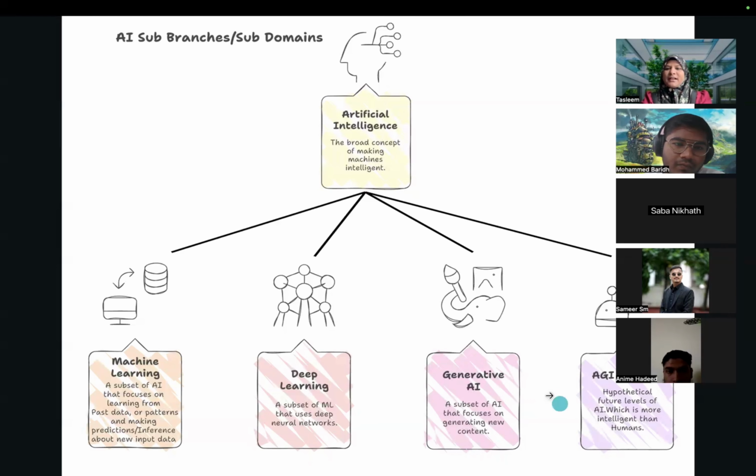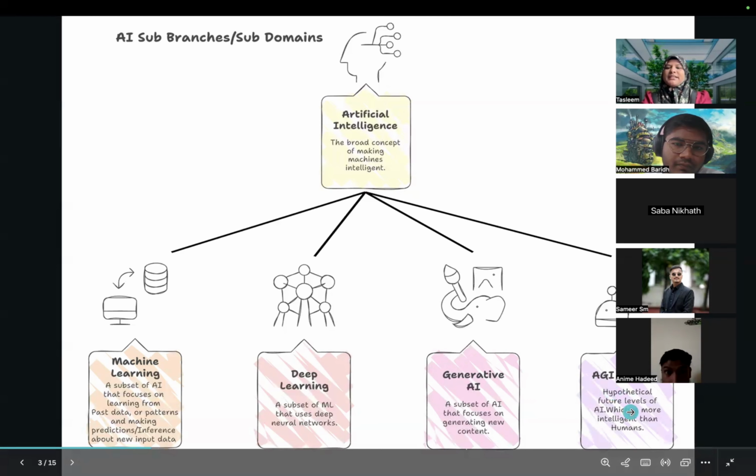After that, we are going to AGI and ASI, which is right now hypothetical, but it is a future level of advancement in AI. That I explained to you last time, like what is AGI and what is ASI. AGI is similar to human, ASI is superhuman. These are the sub branches broadly.